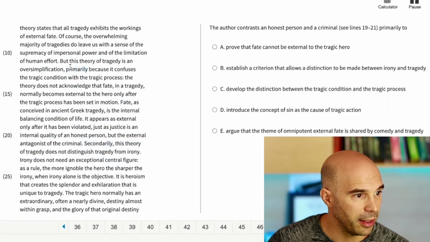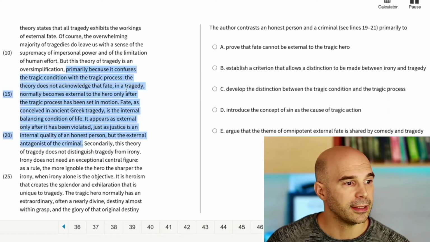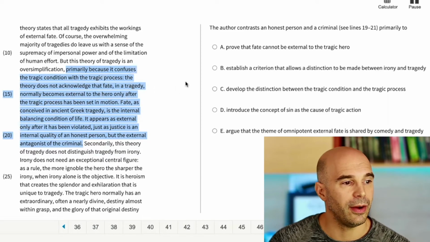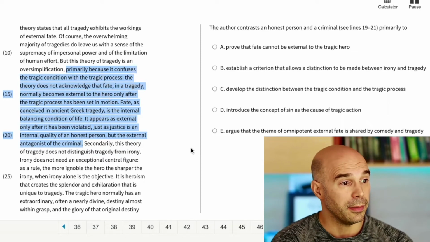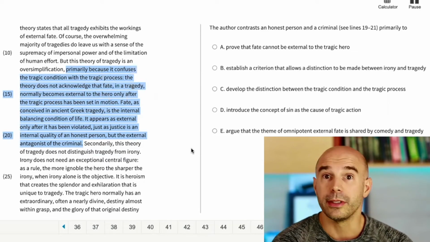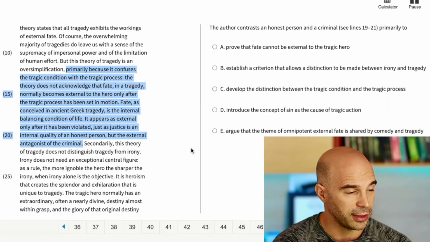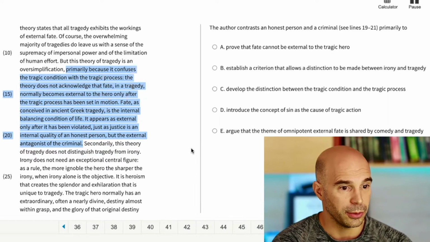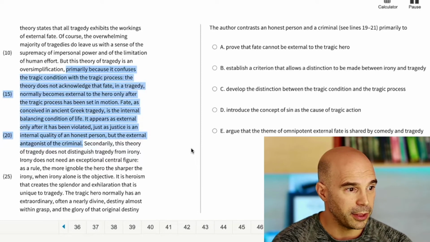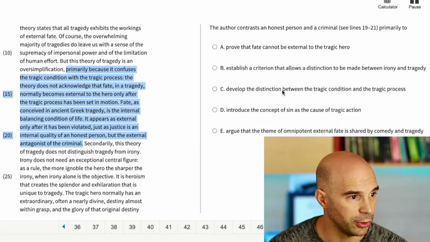So now I know that the primarily is going all the way to secondarily. So I suspect if I read everything that's highlighted right now, I will be able to answer this question. So primarily because it confuses, this is explaining why it's an oversimplification, right? Why is this theory of tragedy an oversimplification? Because it confuses the tragic condition with the tragic process. And if that's the purpose of all of this text, well, that's making me want to pick answer choice C.